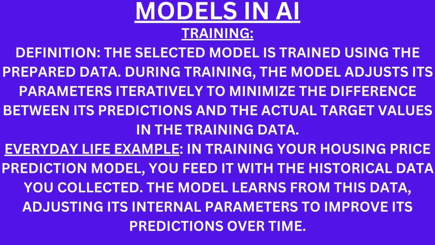Training. Definition. The selected model is trained using the prepared data. During training, the model adjusts its parameters iteratively to minimize the difference between its predictions and the actual target values in the training data. Everyday life example. In training your housing price prediction model, you feed it with the historical data you collected. The model learns from this data, adjusting its internal parameters to improve its predictions over time.